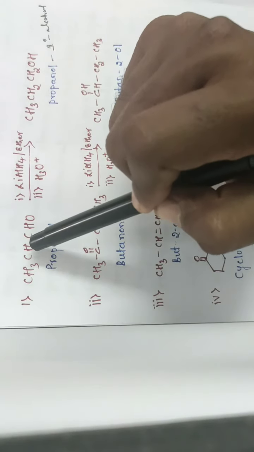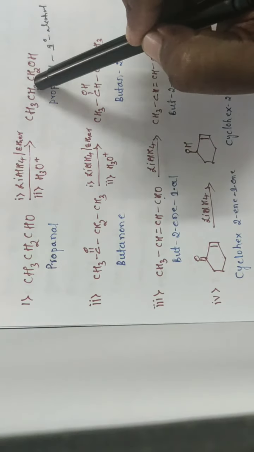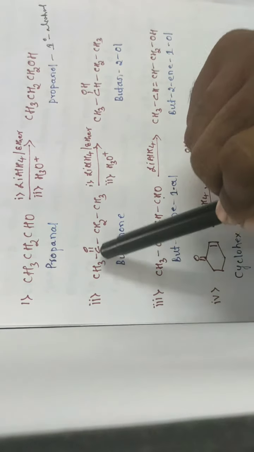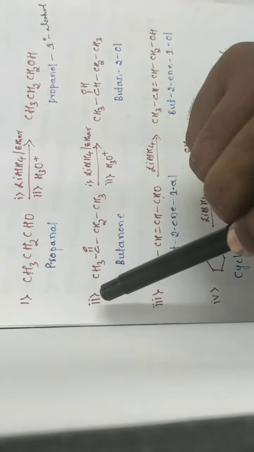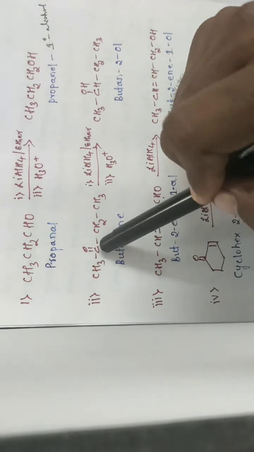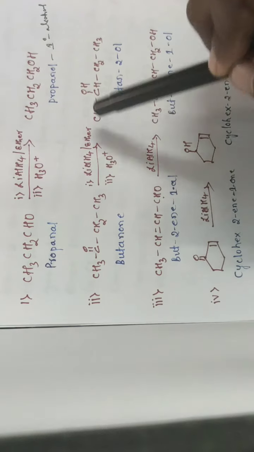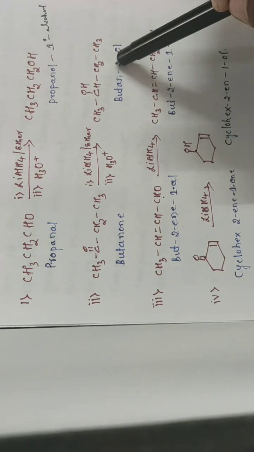So the reduction of aldehyde is faster than ketones because of the bulkier groups present next to the carbonyl group. The ketone, after reduction, gives the secondary alcohol.